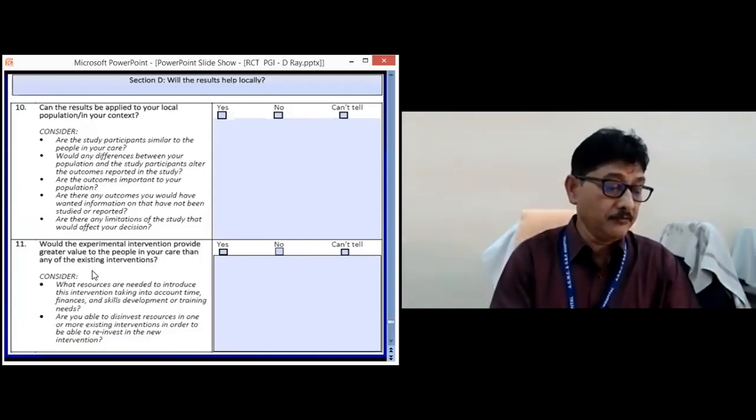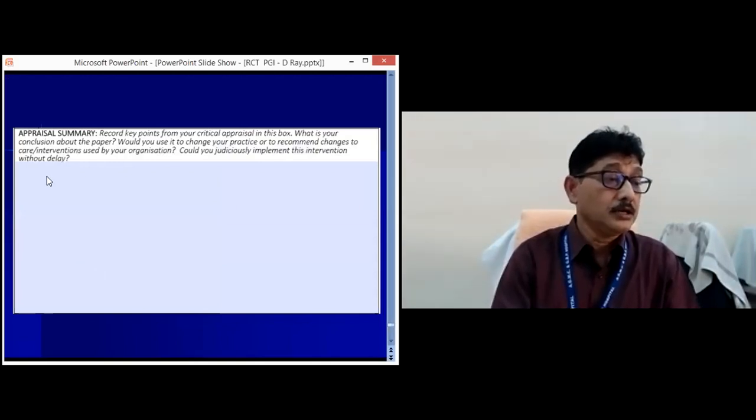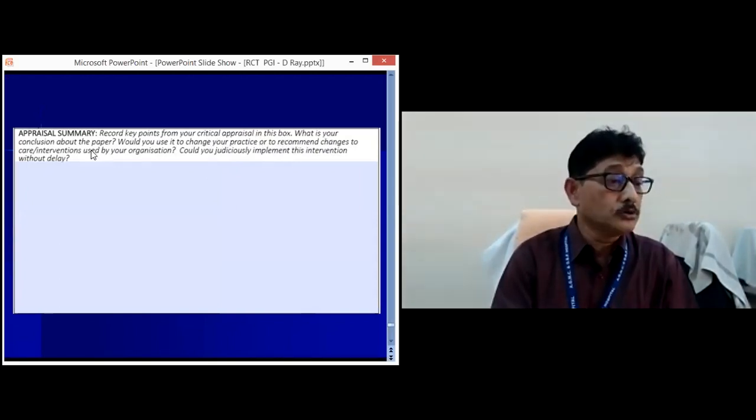So these are the 11 checklist questions for the critical appraisal. Then there is an appraisal summary at the end: record the key results from your critical appraisal in this box. What is your conclusion about the paper? So ultimately you have to conclude. What do you think of it?